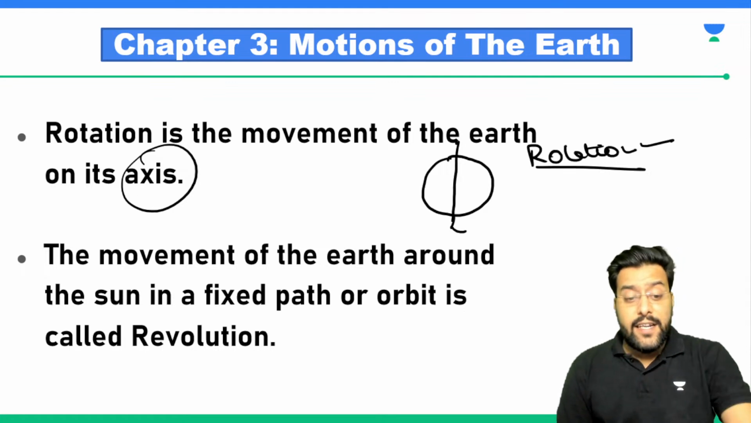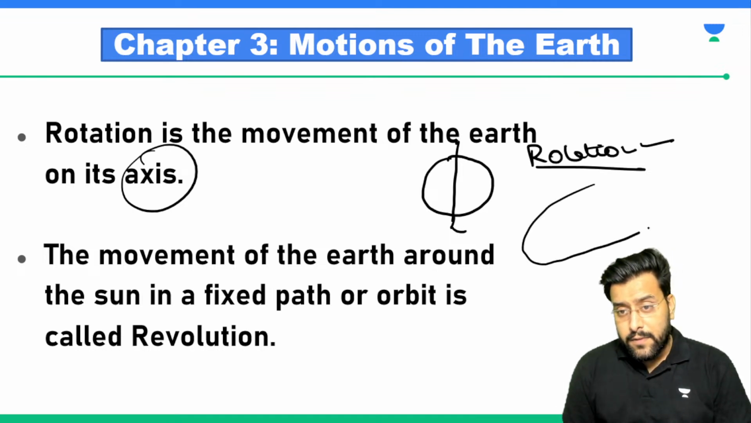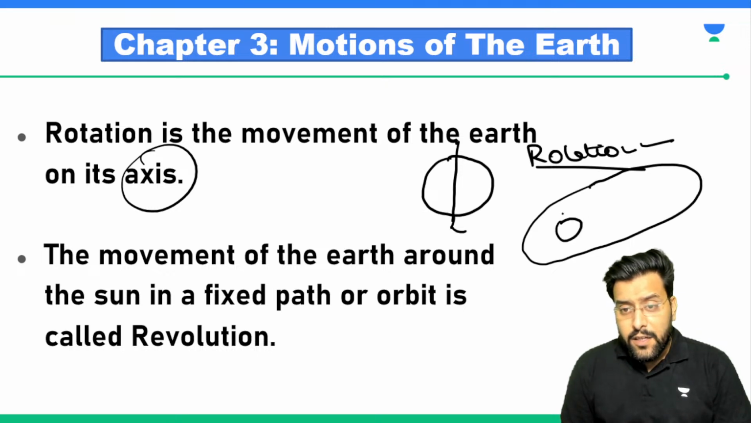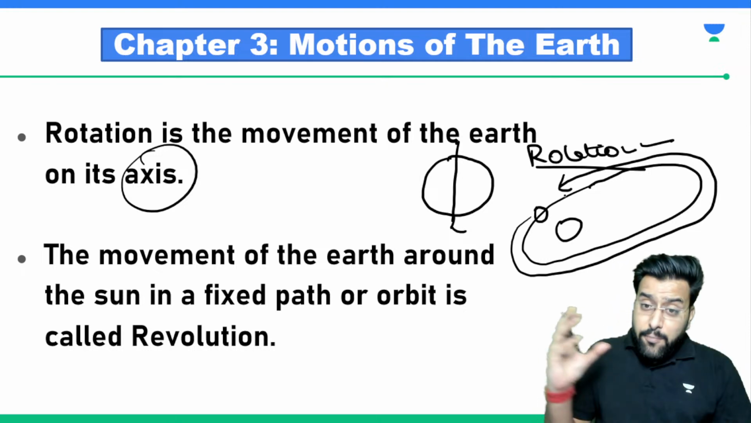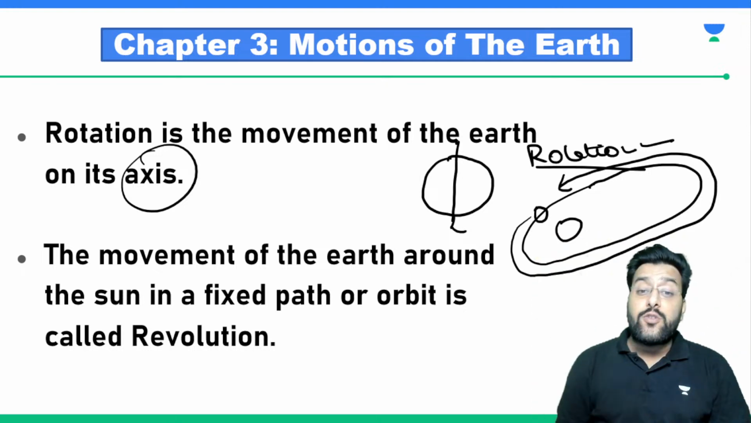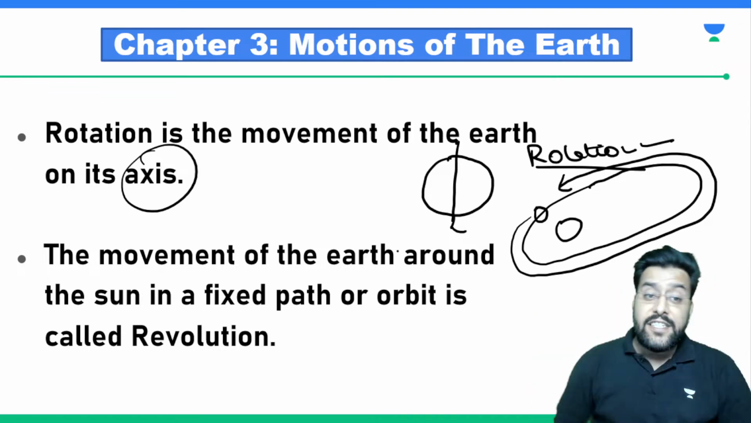Then there is another type of movement. One is rotation, the other is another type of movement. Somewhere here is the sun. So if here the earth is, after some time the earth will move like this around the sun. When the earth is moving around the sun, this is known as revolution, and when the earth is moving on its own axis, it is called rotation.